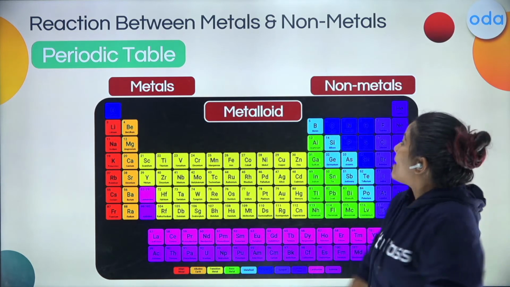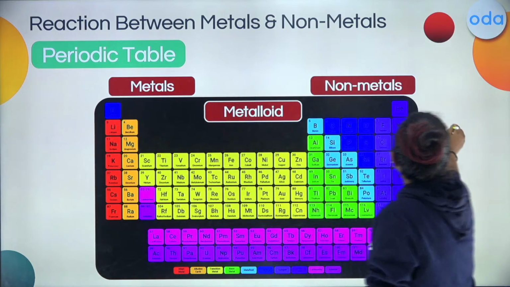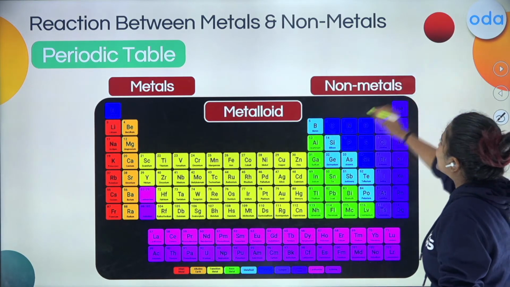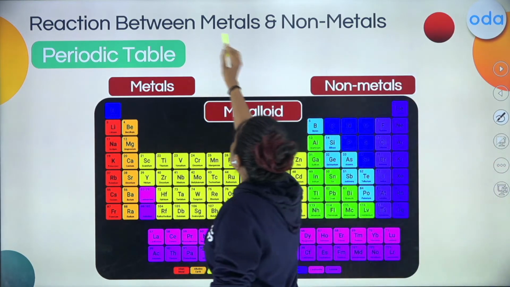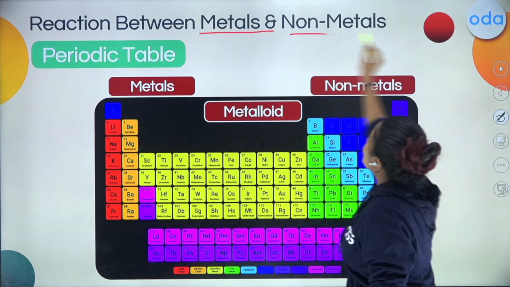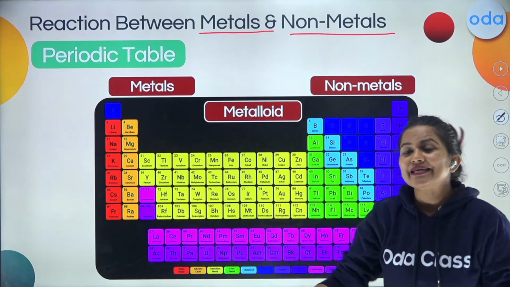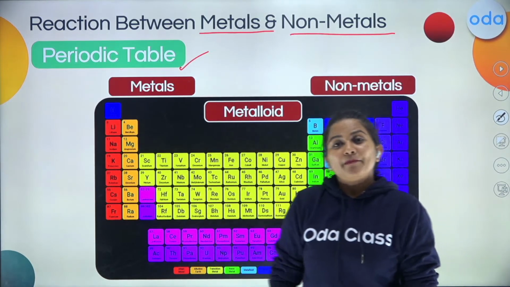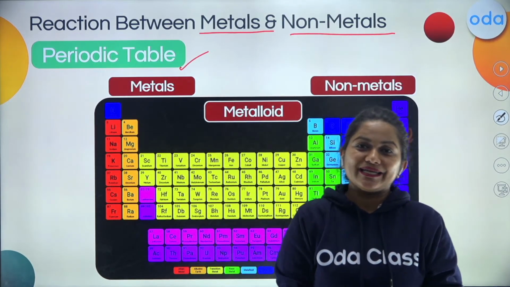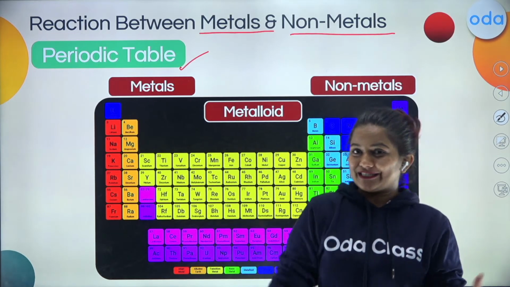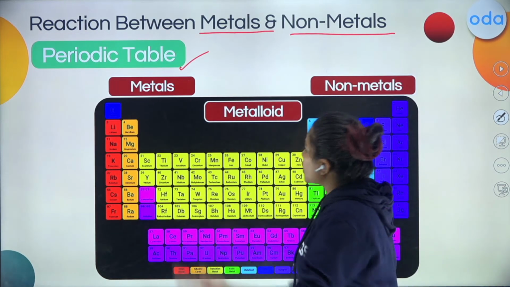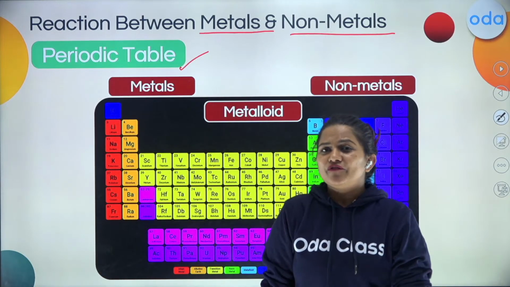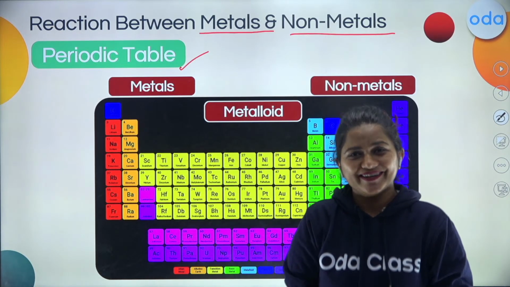So students, before we understand the reaction between metals and non-metals, you should know their nature. To understand their nature, we will take the help of the periodic table, because the periodic table is the list, the chart, the table that has all the possible elements which are present on our earth.